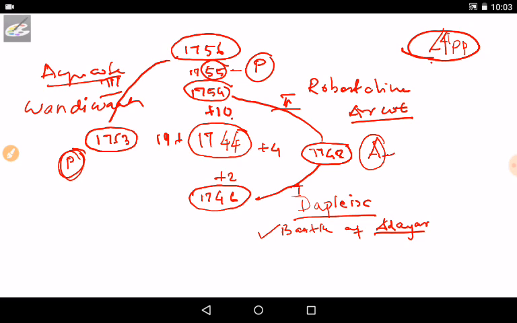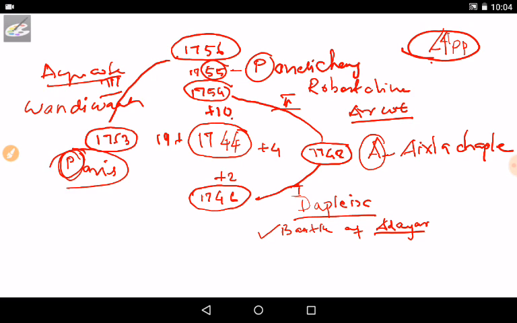So A refers to the Aix-la-Chapelle Treaty, and P refers to the Pondicherry Treaty, and the third one is called the Paris Treaty. Okay, so it is simple, 1763. After the Paris Treaty, the Carnatic Wars came to an end. So these are the treaties.